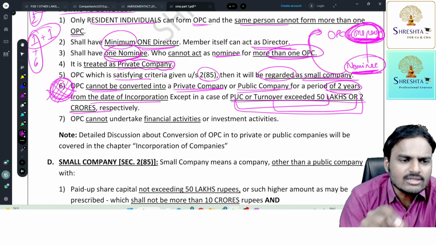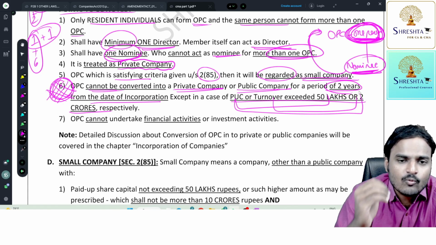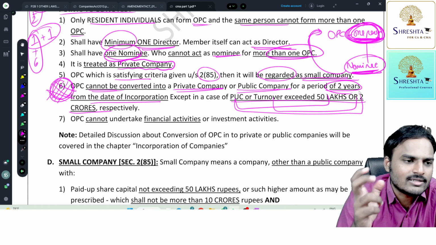So more freedom will be given with some restriction. One such restriction: your paid up share capital should not cross 50 lakhs. Your turnover should not exceed 2 crores. What happens if these limits are crossed? What happens if these limits are exceeded? The answer is you need to convert.